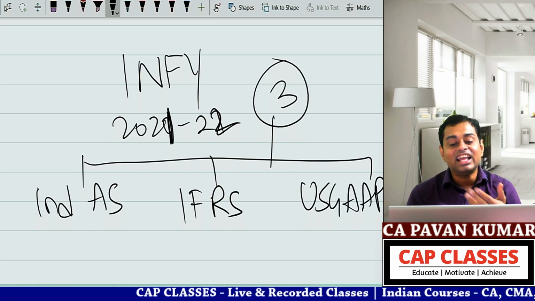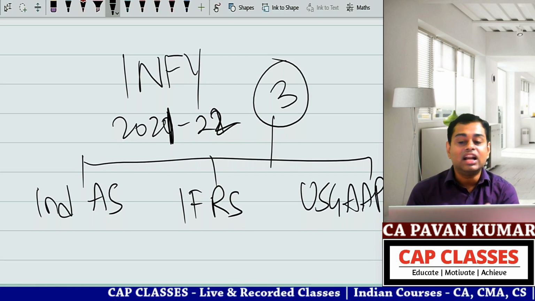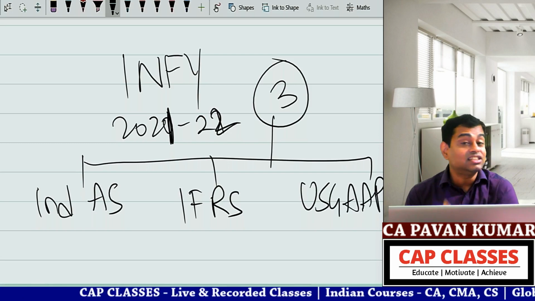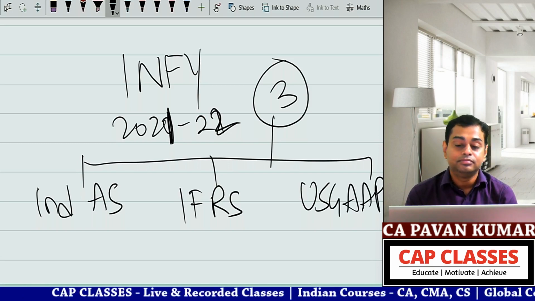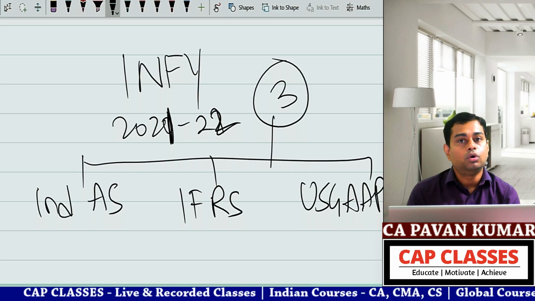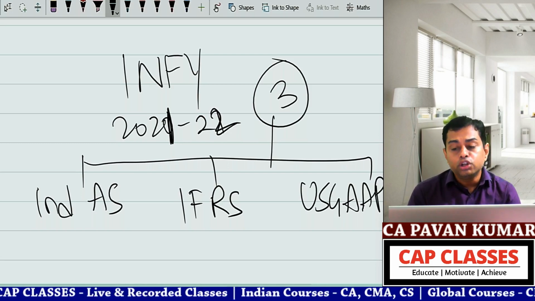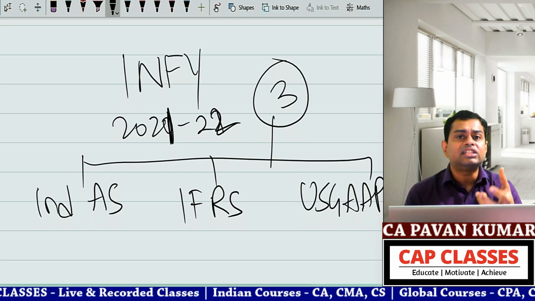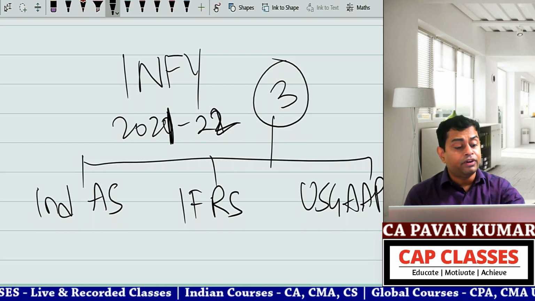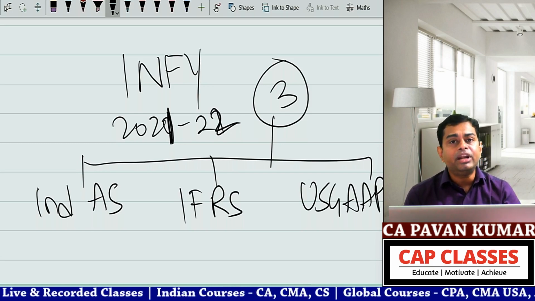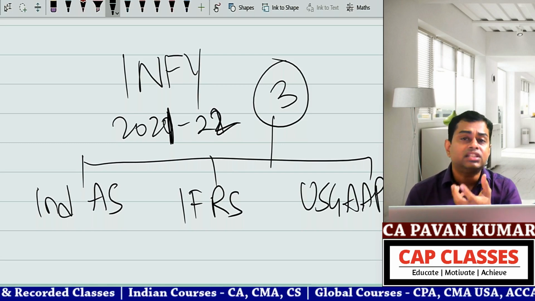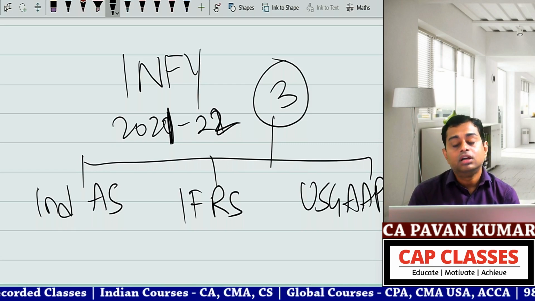Obviously they have to submit that to the London Stock Exchange and the US New York Stock Exchange also, because they are listed there also. So when you are listed in another country, do you think BSE or NSE or SEBI will accept a foreign company submitting financial statements in terms of IFRS, in terms of dollars?